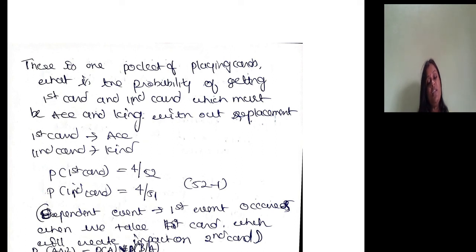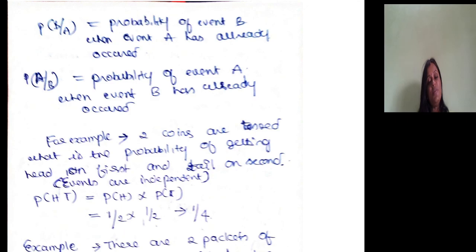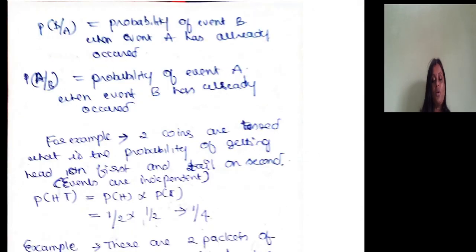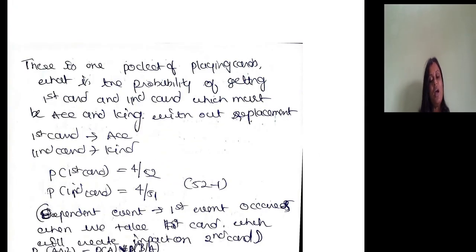The first card creates an impact on the second card. So this is a dependent event. When events are dependent, the probability of A intersect B is equal to the probability of A into the probability of B by A. We'll see how to solve this problem in the next class.